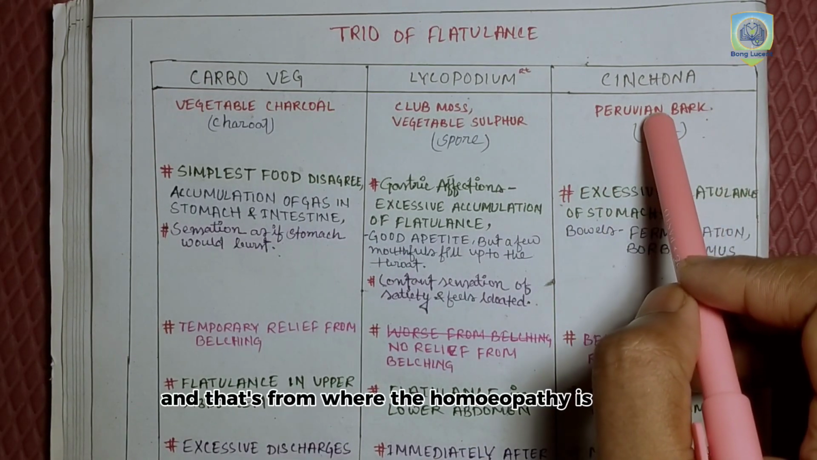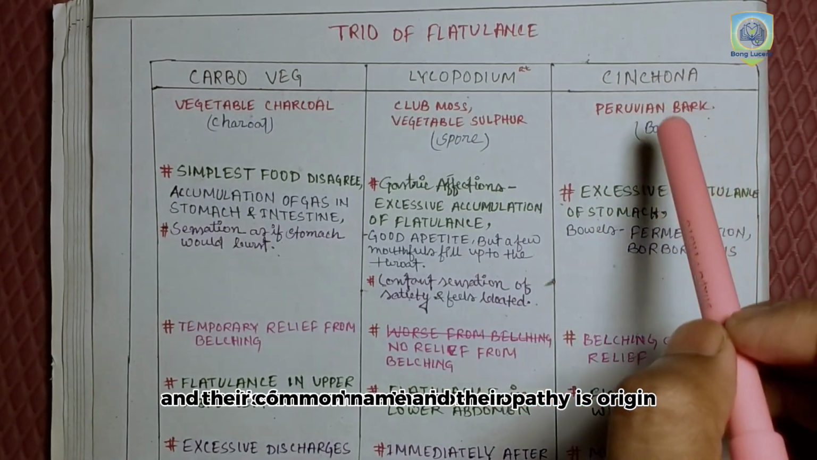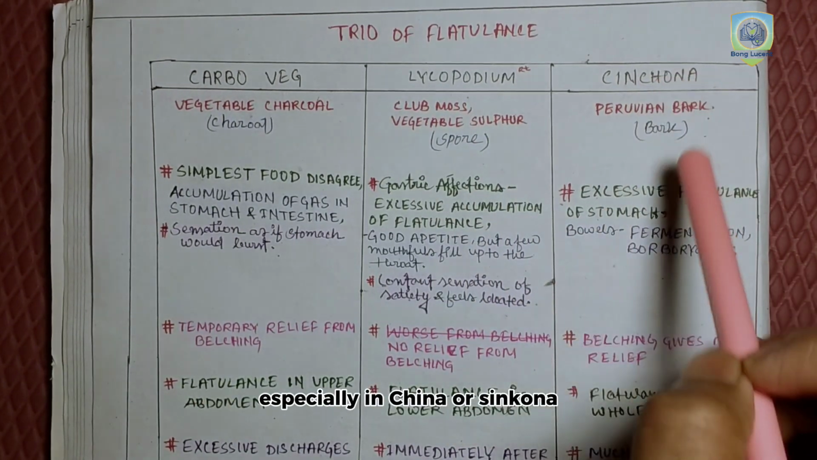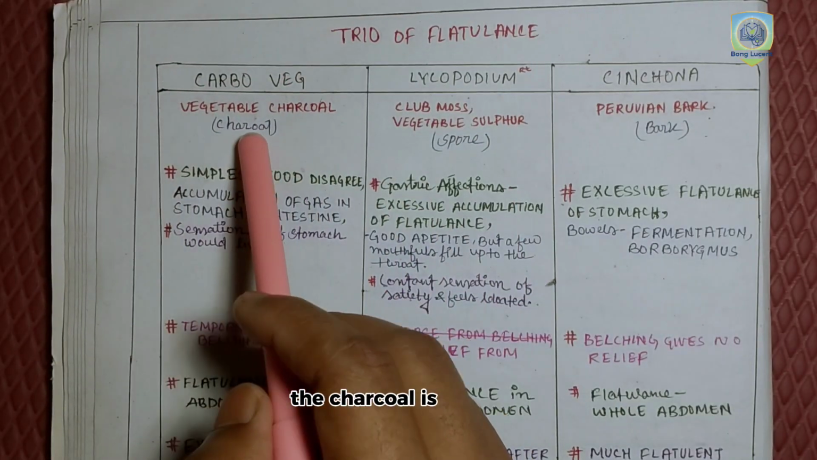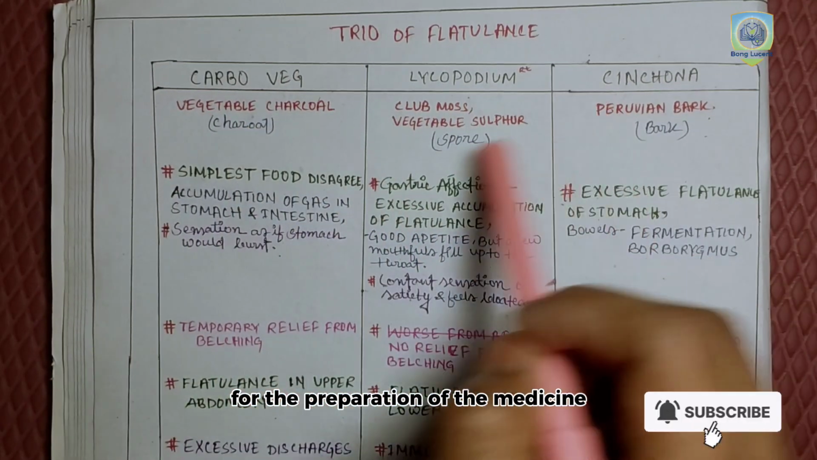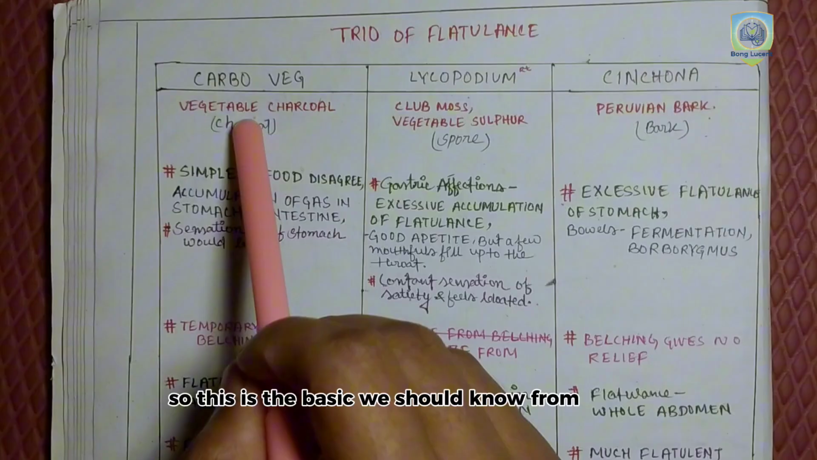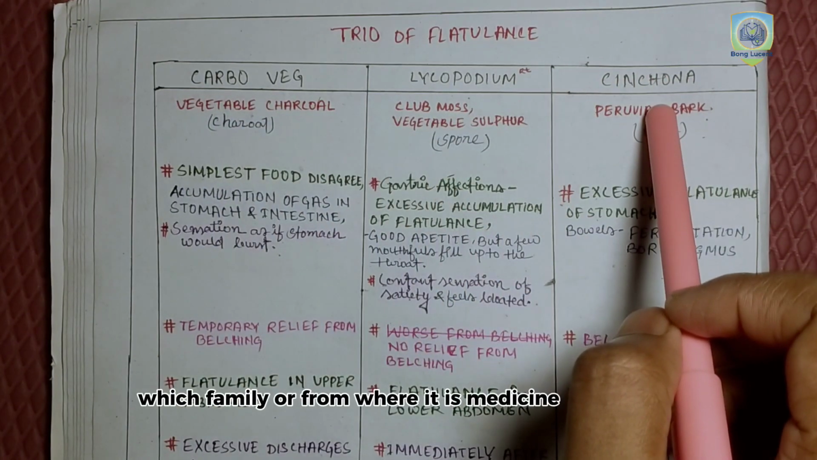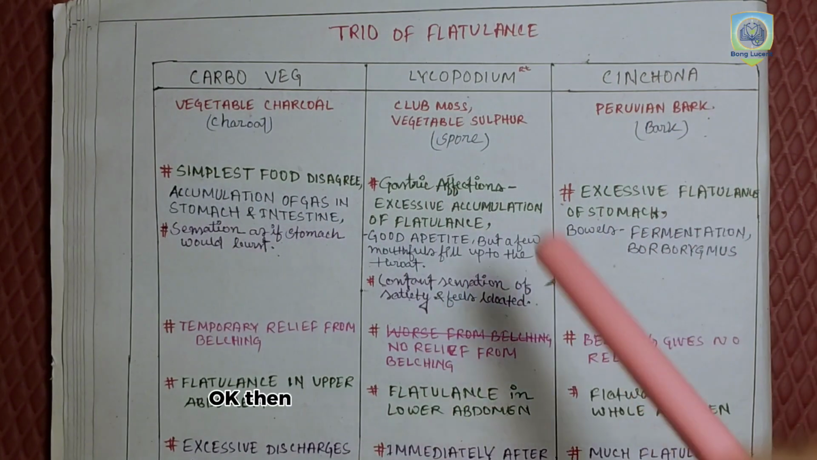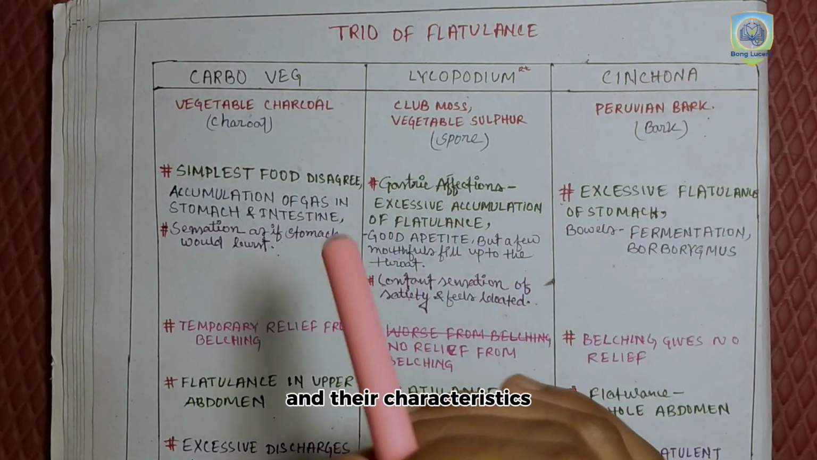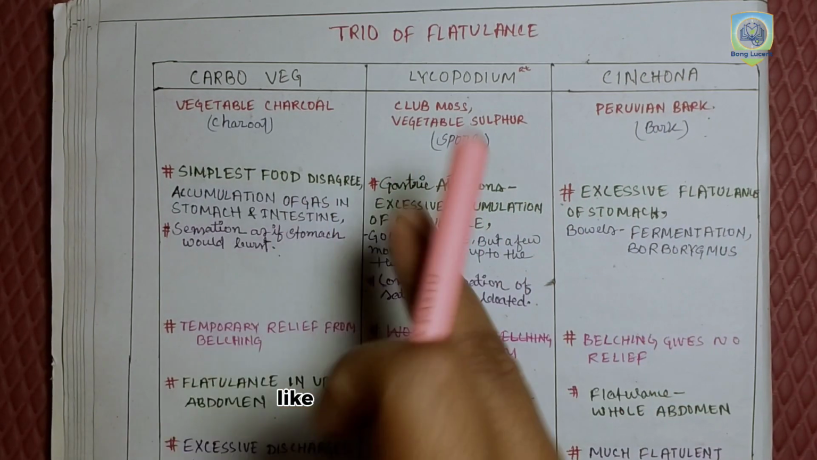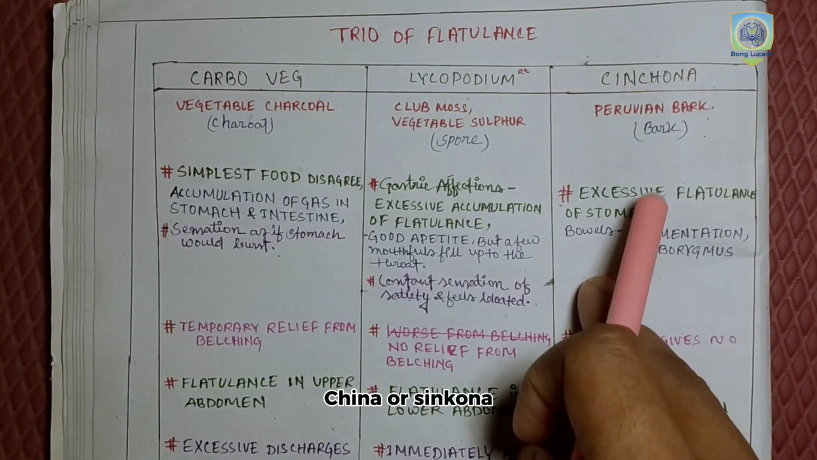So these three medicines, their common names and parts used: in China or Cinchona, the bark is used; in Lycopodium, the spore is used; and in Carbo, the charcoal is used for the preparation of the medicine. This is the basic we should know, from which family or source the medicine is prepared. Then we go for the important points: why they are called the trio of flatulence, and their characteristics. How can we differentiate between Carbo, Lycopodium and China or Cinchona?